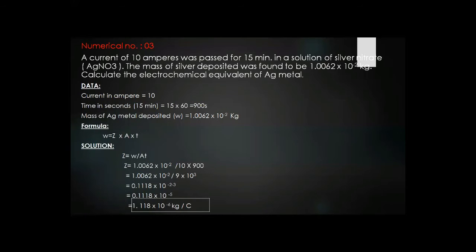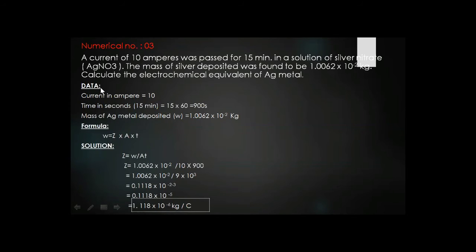So the situation is different, but we are again applying Faraday's first law, because the current is 10 ampere and time is 15 minutes, and the W value, or mass of silver deposited, 1.0062 × 10 to the power minus 2 kg, was given. But here we are finding the electrochemical equivalent. In the previous numericals we were finding the mass W.